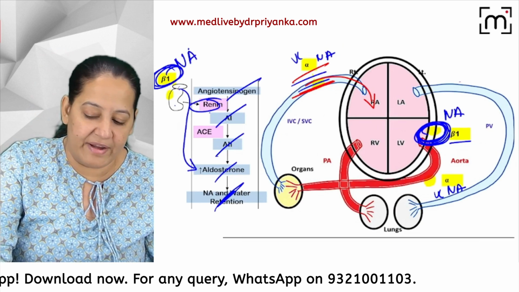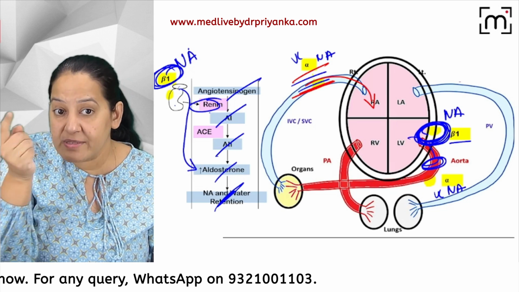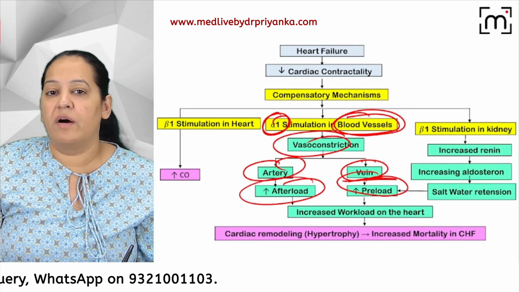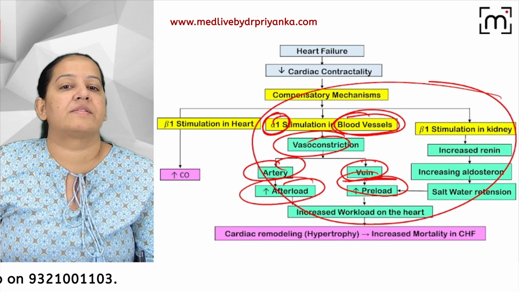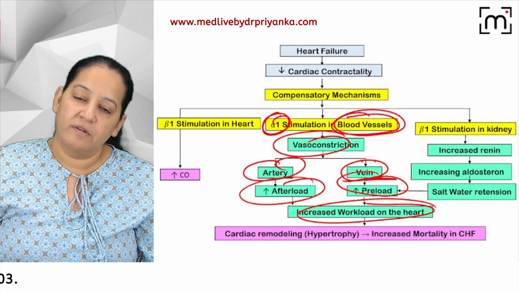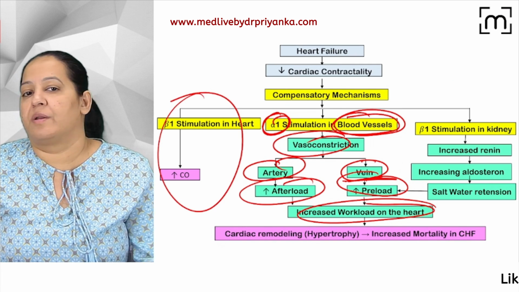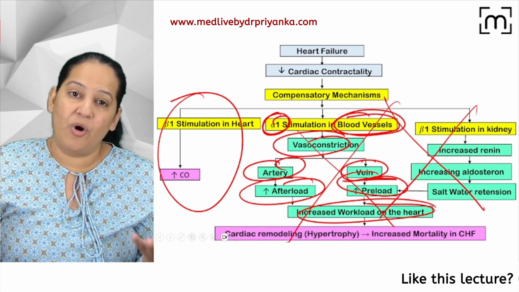And imagine the artery. Can you see, this is the artery, the aorta? It is causing vasoconstriction, so it is increasing the afterload, which is again not a good thing. So we are increasing the preload and afterload via these two mechanisms. These two mechanisms are increasing the workload of the heart. So this thing is good in compensation, but these things are not good in the compensation. But the point is that all occurs together.